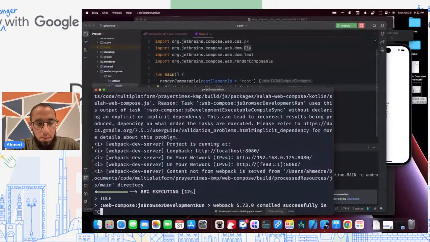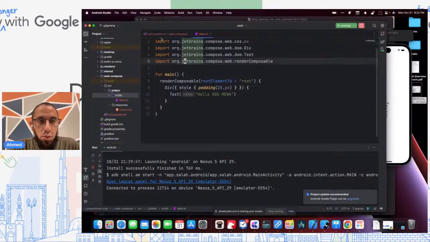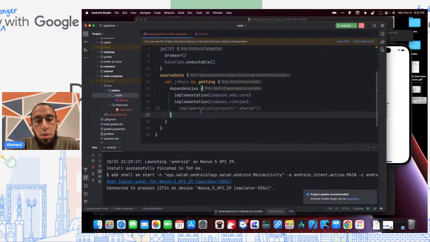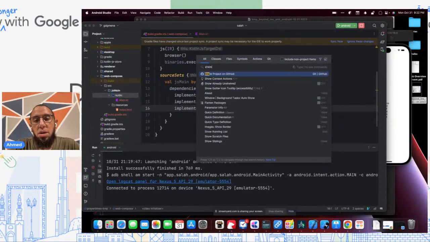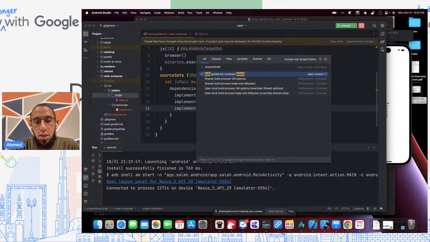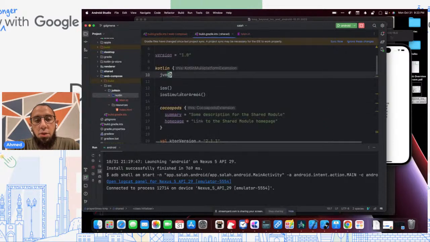Okay, so let's figure out how to do this. What do we need to do? What we really want is to include our shared logic. But if we uncomment this line and try to use it, it's not going to work. The reason is similar to what we saw previously when we tried to support desktop: our shared module only supports JVM, iOS, and iOS simulator.